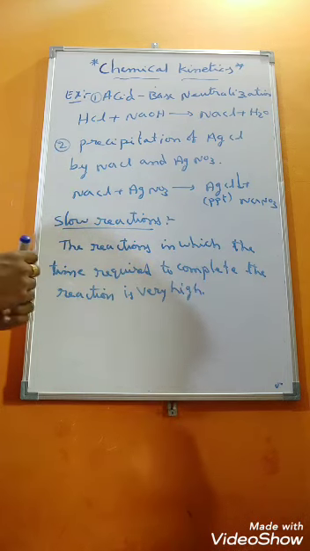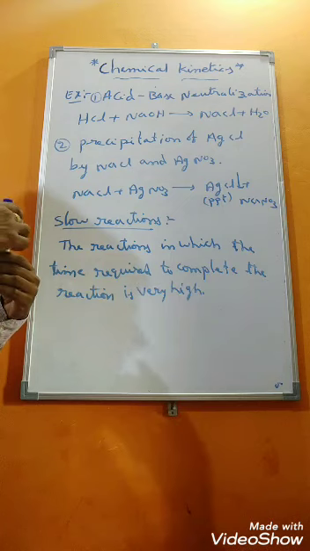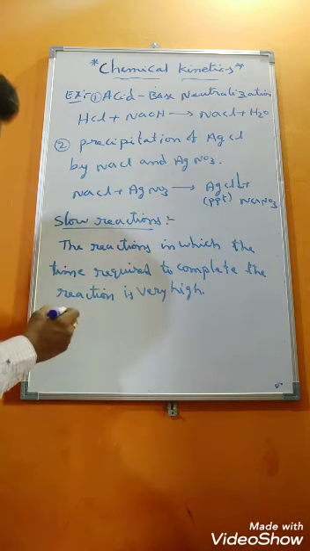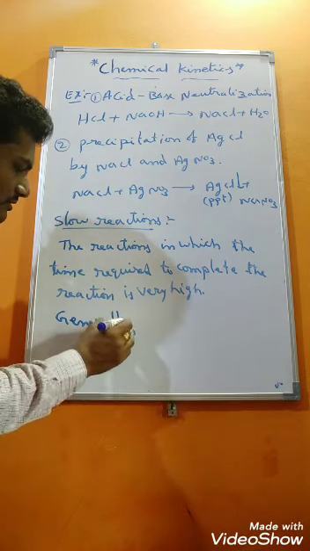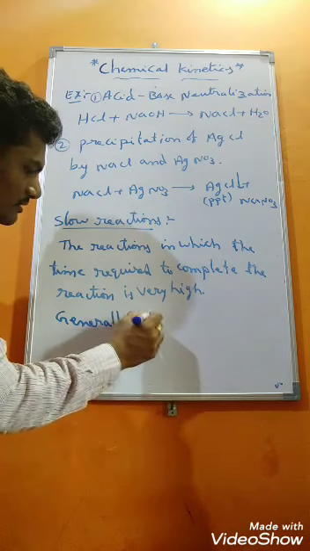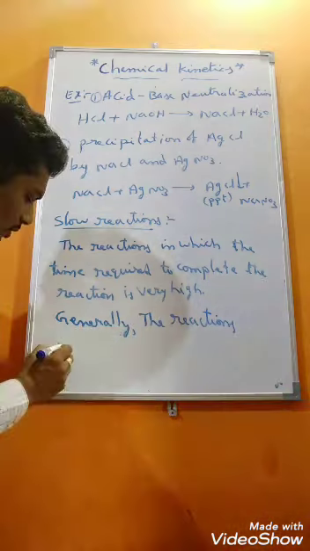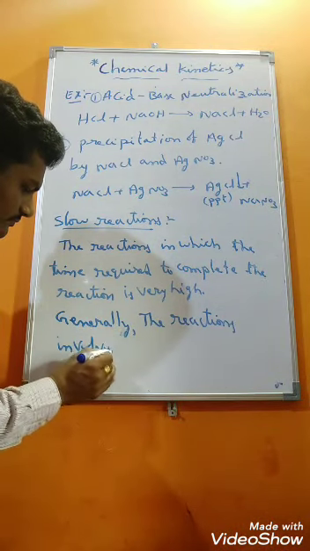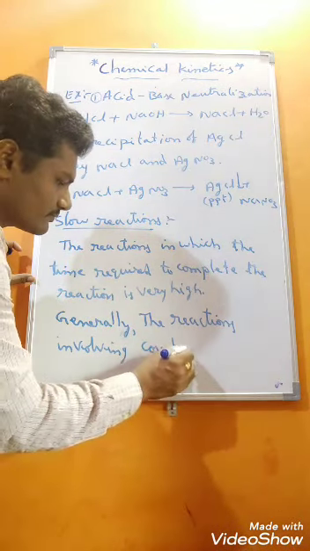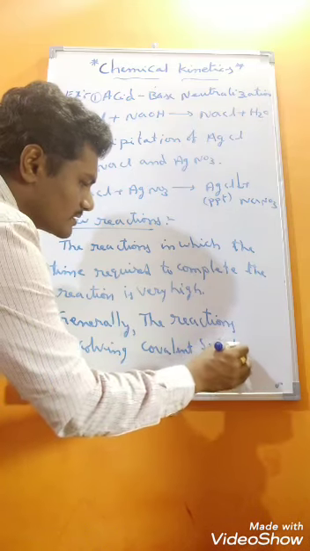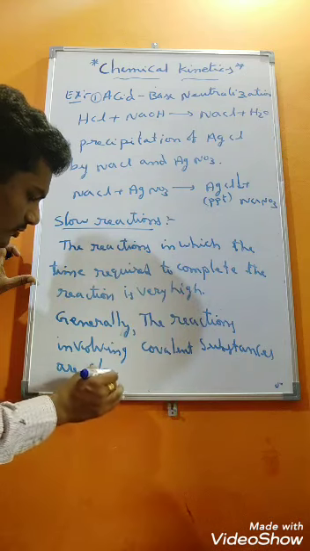Then how do we get to know whether the given reaction is fast or slow? For fast reactions, what I have given to you as a clue point is that ionic substances are involved. Here, generally, the reactions involving covalent substances are slow and time consuming.